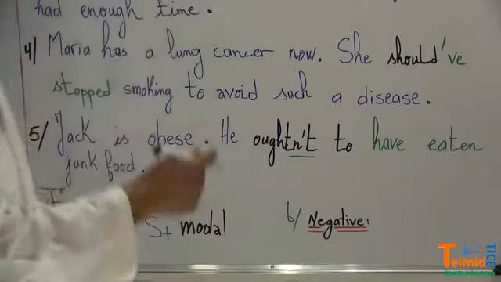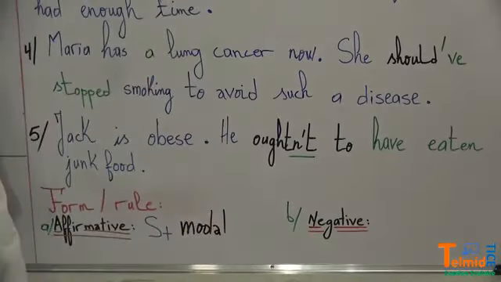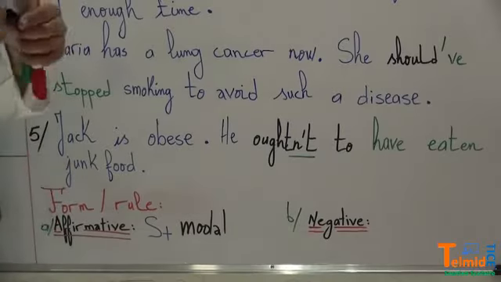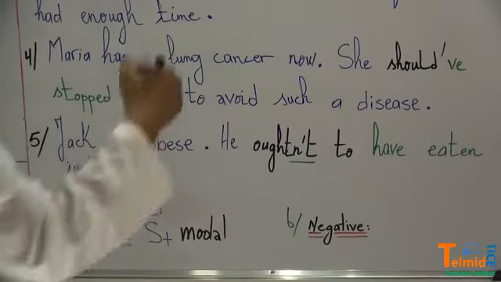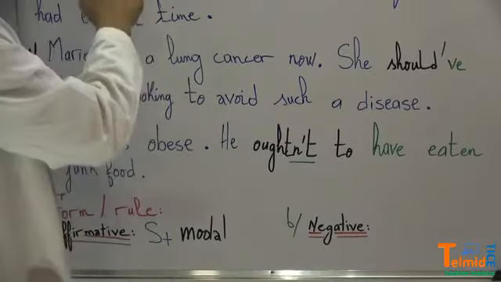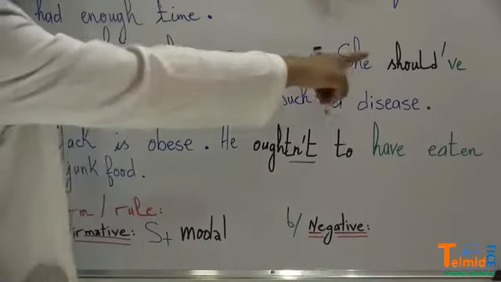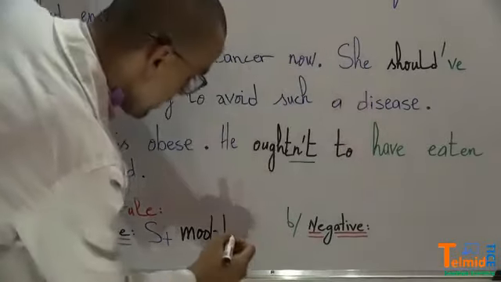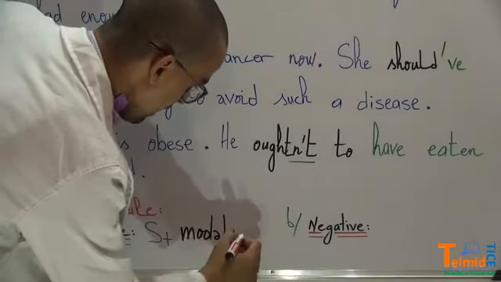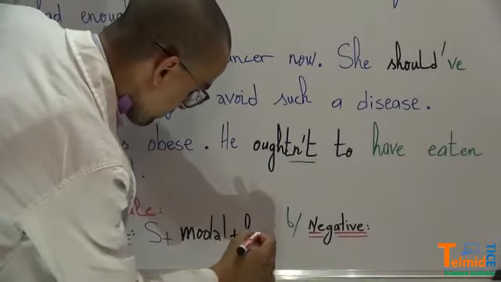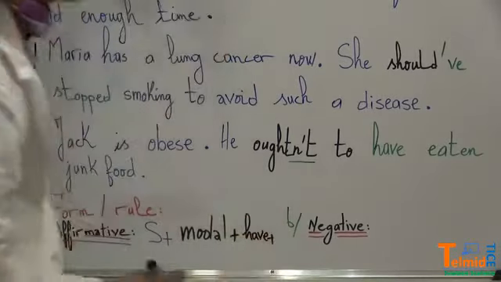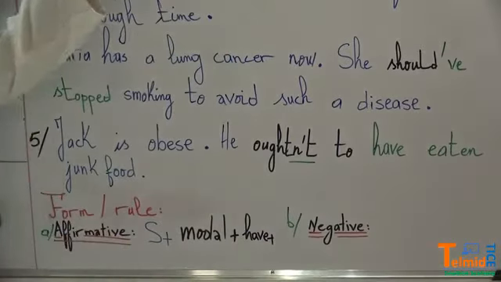Any model, it might be could, it might be must, it might be can, it might be would, it might be might, I don't know, a lot of should and other models. So model plus have. Plus what? We have done, the verb to do.